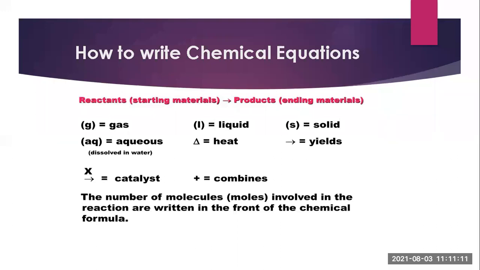Okay, it is present, but it is present over the arrow. That's why it is not reacting with the reactant. Catalyst means it is not reacting with the reactant, but we add it so that the reaction proceeds faster. To make the reaction proceed faster, we add the catalyst. That's why the catalyst does not undergo any change in itself.